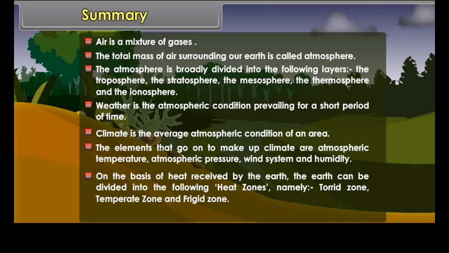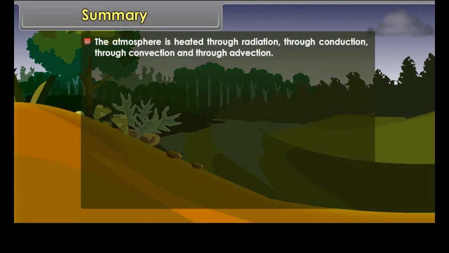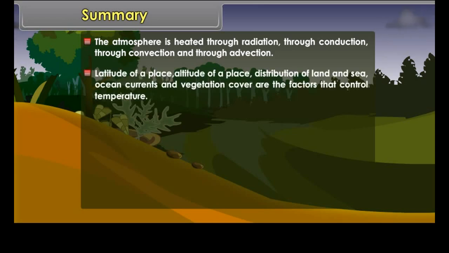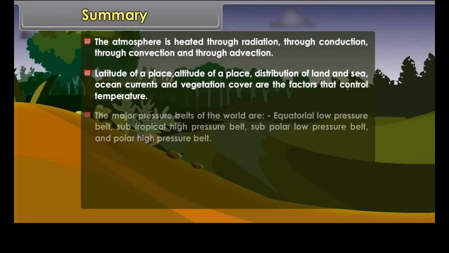Air is a mixture of gases. The total mass of air surrounding our Earth is called atmosphere. The atmosphere is broadly divided into the following layers: the troposphere, the stratosphere, the mesosphere, the thermosphere and the ionosphere. Weather is the atmospheric condition prevailing for a short period of time. Climate is the average atmospheric condition of an area.